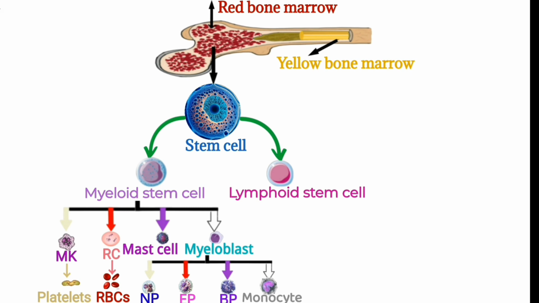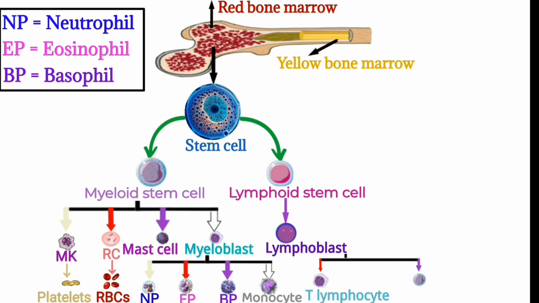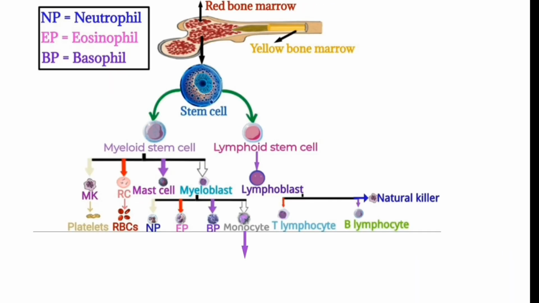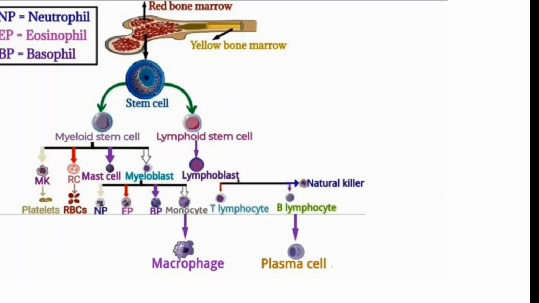Lymphoid stem cells further differentiate into lymphoblasts, and lymphoblasts further divide into T lymphocytes, B lymphocytes, and natural killer cells. Monocytes further differentiate into macrophages, and the T lymphocytes and B lymphocytes further differentiate into plasma cells, which produce antibodies.